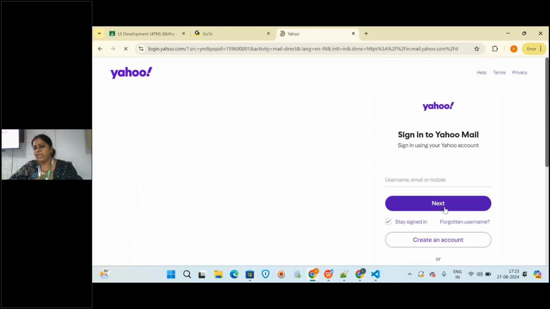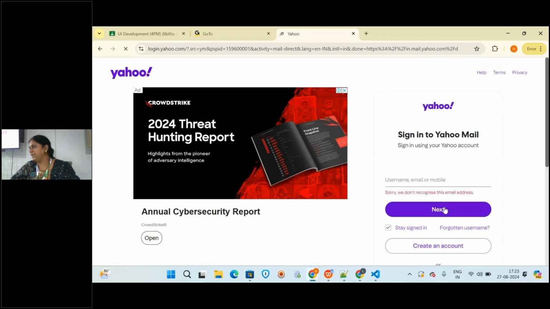Without creating, can you log in? No. Correct? So you have to create one ID and password. So when you create the ID and password, it needs to check somewhere whether you are entering the correct ID and correct password. Yes or no?